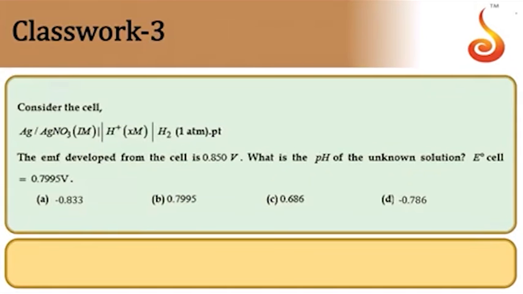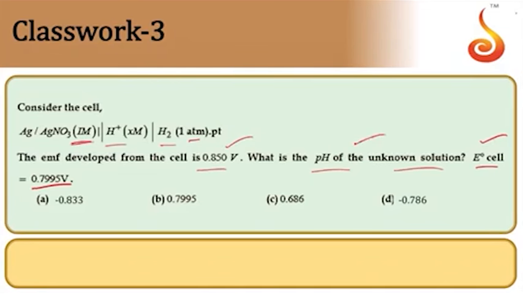Third question. AgNO3 of 1 molar concentration, H+ | H2 of 1 atmosphere pressure. The EMF developed from the cell is 0.850. What is the pH of the unknown solution? E naught of cell is 0.7995. They have given us the E value and the E naught value, and we need to find the pH of the unknown solution. Concentration of AgNO3 is given as 1 molar.